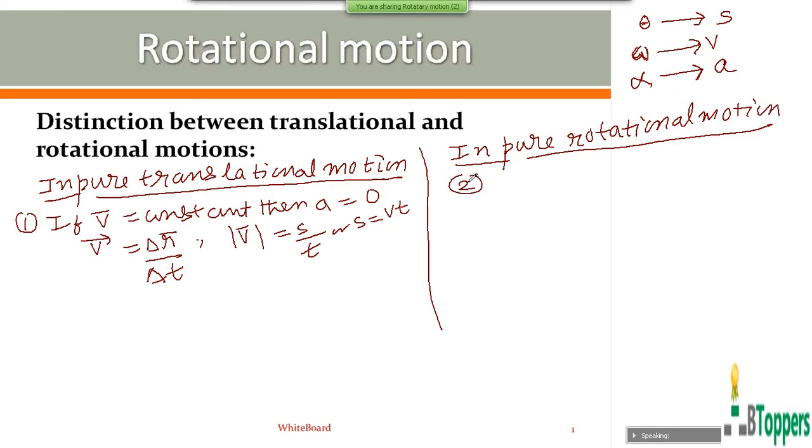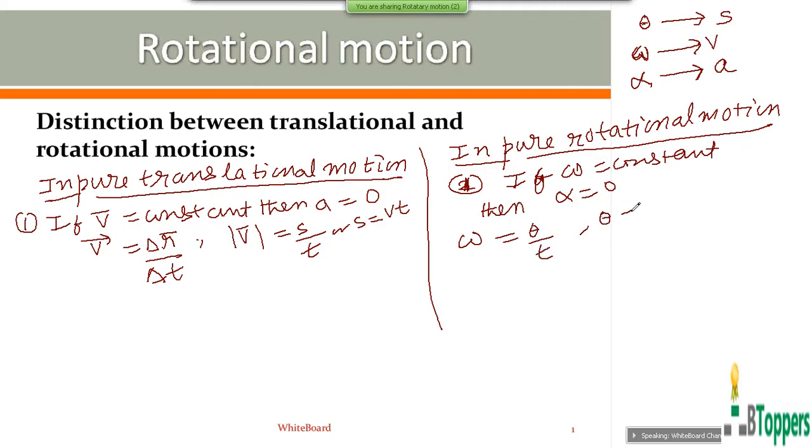The same way, for a rigid body in pure rotational motion, when the rigid body rotates about a fixed axis with constant angular velocity omega, then we can say its angular acceleration is 0. And the magnitude of angular velocity can be written in the simplest way as theta by t, theta equal to omega t. Or sometimes we write delta theta equal to omega into delta t. Delta theta is the angular displacement in the time interval delta t, or theta is the angular displacement in time t.